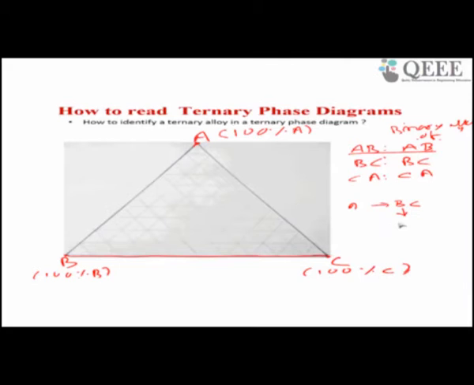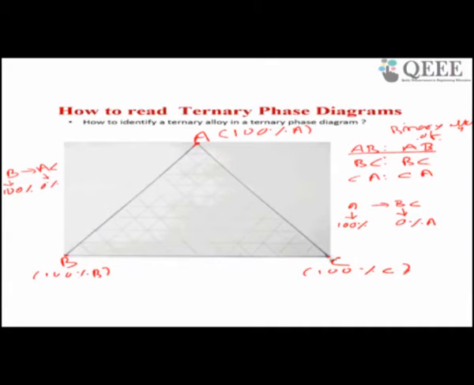So BC contains 0% A atoms and A contains 100% A atoms. Similarly, perpendicular to B is this line AC. So B contains 100% of B alloying element, AC contains 0%.